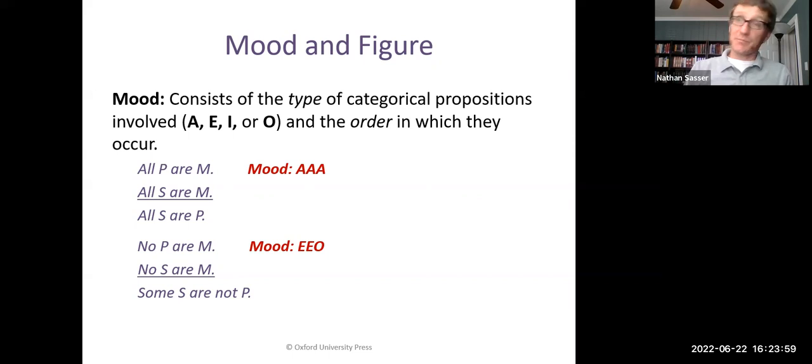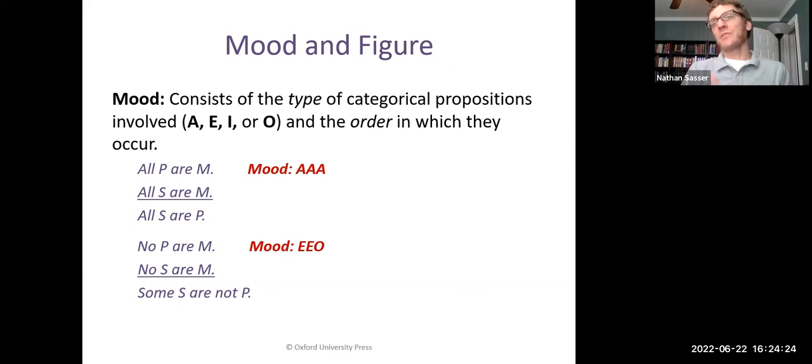The minor premise, second line, is all S are M. That's another A statement. And the conclusion is all S are P, another A statement. So this one's AAA. That second example, we've got a no P are M. That's an E-type statement. And then another E-type minor premise, and the conclusion is an O-type statement. So the mood is EEO.